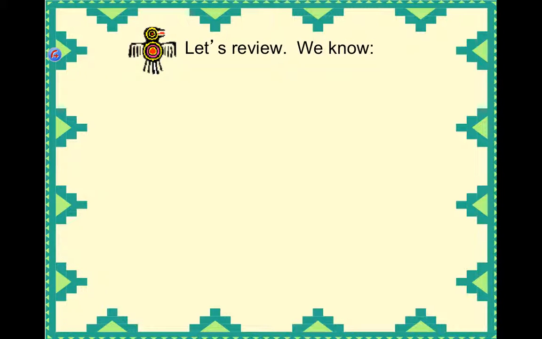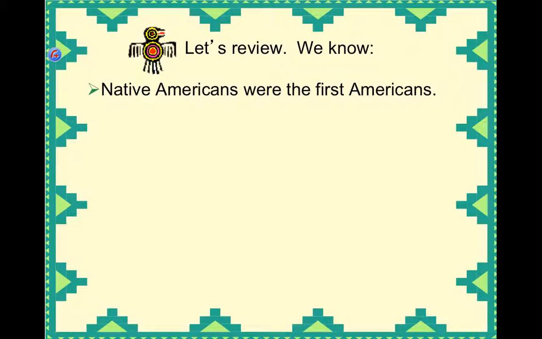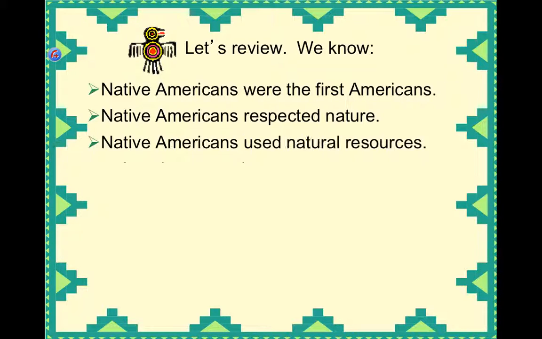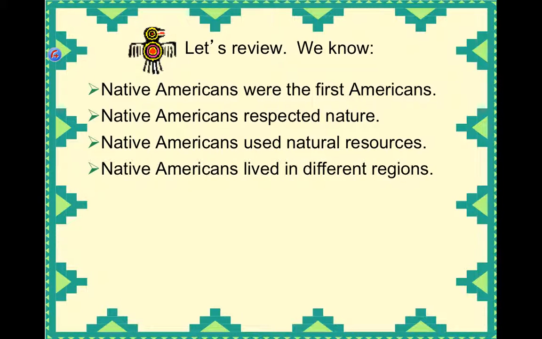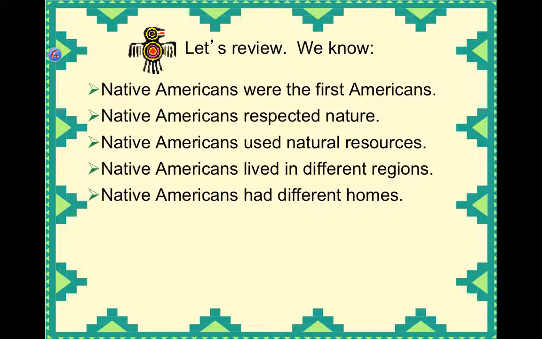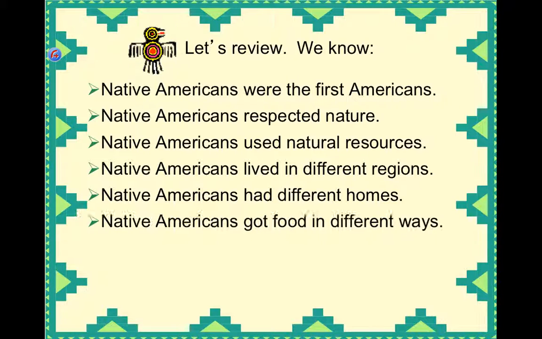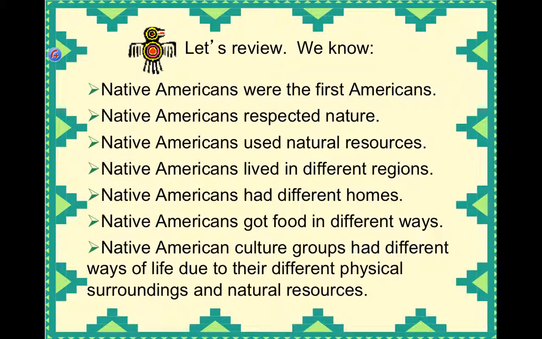All right, let's review. This is what we know. Native Americans were the first Americans. Native Americans respected nature. Native Americans used natural resources. Native Americans lived in different regions. Native Americans had different homes. Native Americans got food in different ways. Native American culture groups had different ways of life due to their different physical surroundings and natural resources.